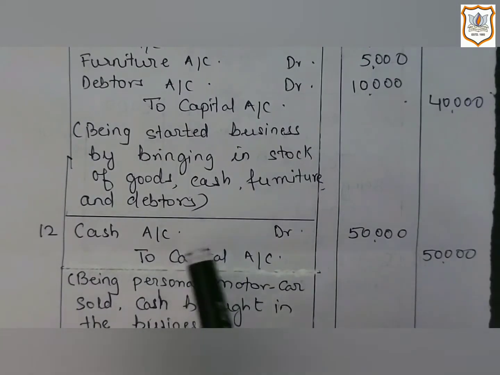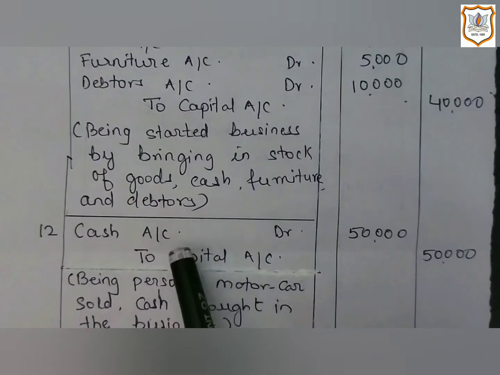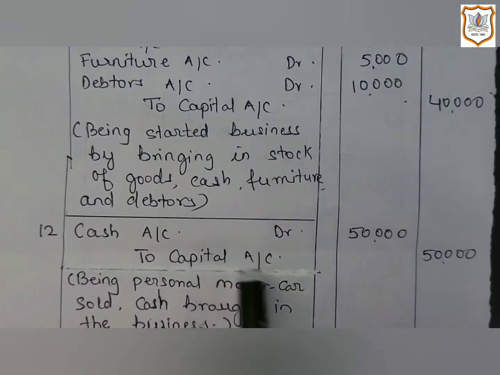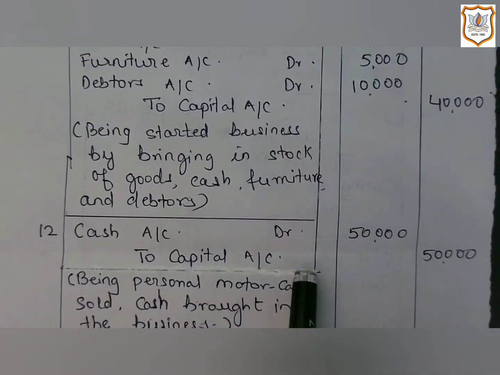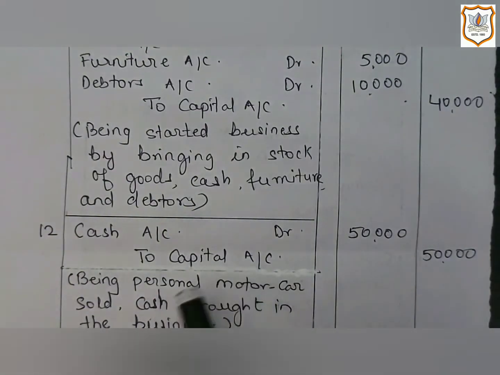That is, debit what comes in. As cash is coming in the business, that's why the cash account will be debited by 50,000 and the capital account will be credited. For the capital account, we have applied the rule of personal account, that is, credit the giver. Here the owner is the giver of benefit. The owner is giving cash. He is introducing cash in the business.